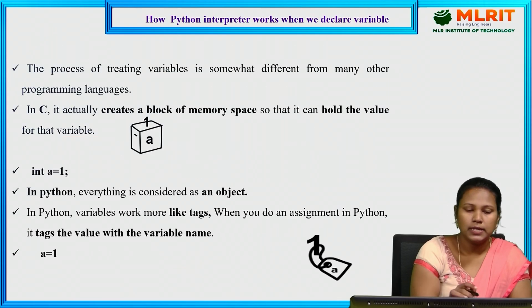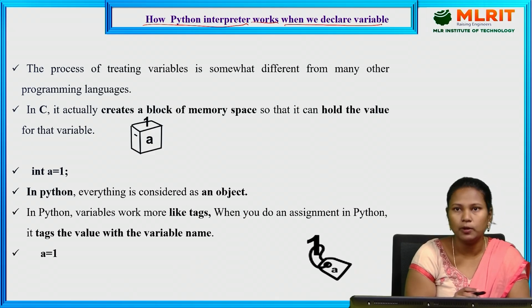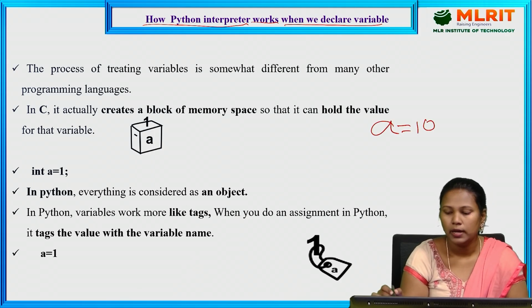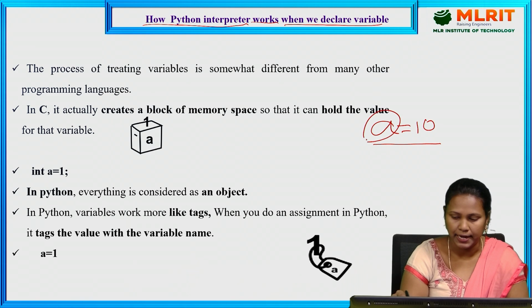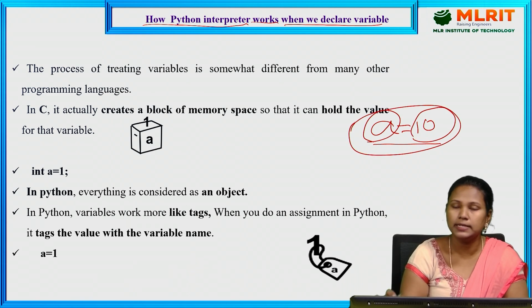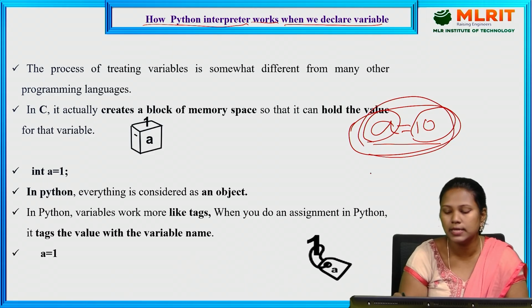The next topic is how the Python interpreter works when we declare a variable. For example, all of you know about the variable. A variable is nothing but something that holds a value. A is equal to 10. A is an identifier, and 10 is a value. By combining all these things, we say that it is a variable.